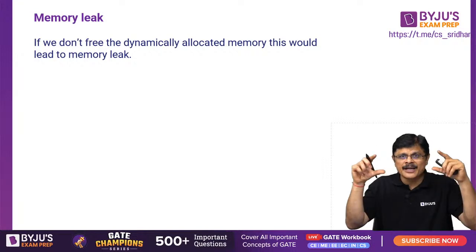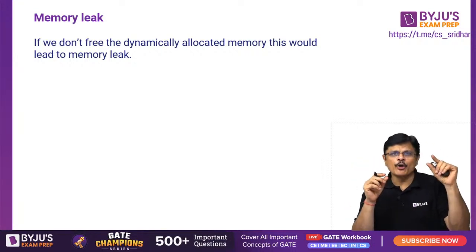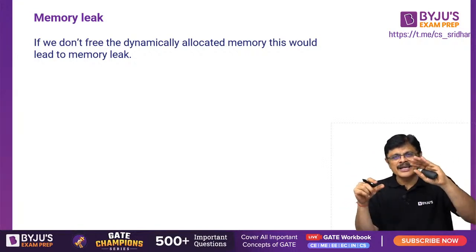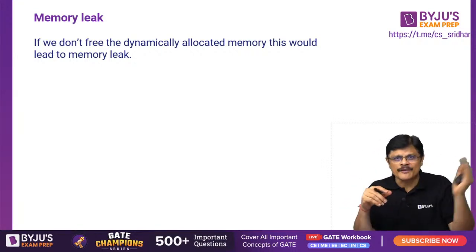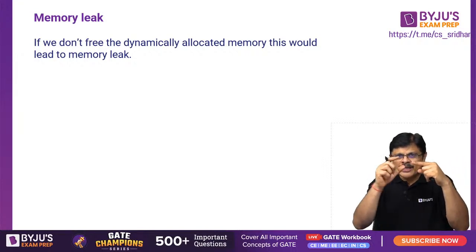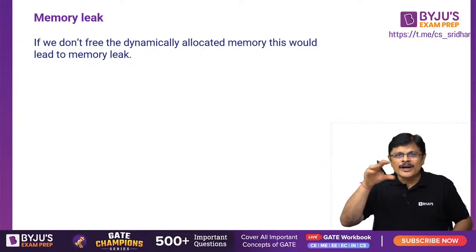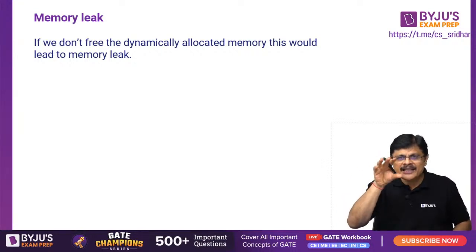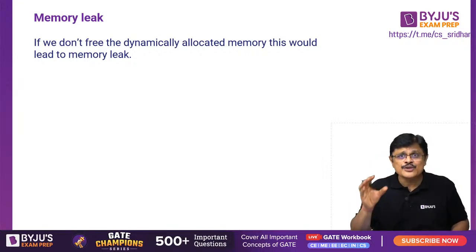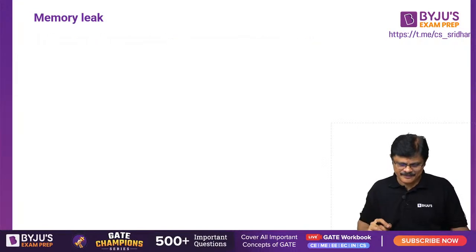See, the memory you allocated dynamically, sir, if you don't free this, suppose we have a local variable pointing to dynamically allocated memory. Once the function goes out of scope, what happens? This variable is gone. With this pointer you were holding this particular memory, and this pointer is gone. Now you cannot access this memory, and it is already allocated, so it cannot be allocated to anything else. So this memory is leaked. That is what we call a memory leak, my dear friends.